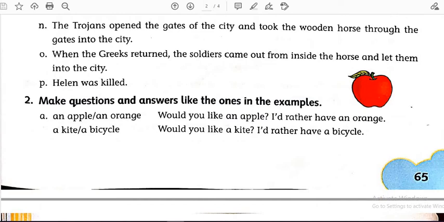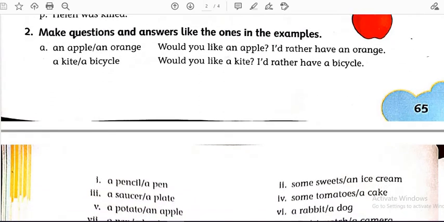Now let's see question number 2. Make questions and answers like the ones in the examples. Let's see the first example. An apple, an orange. So how we all have to make question and answer. Would you like an apple? I would rather have an orange. So you all can see the question is, would you like an apple? And the answer is, I would rather have an orange, or rather I say I had rather have an orange.